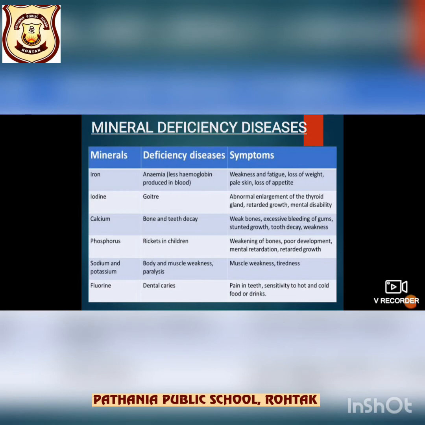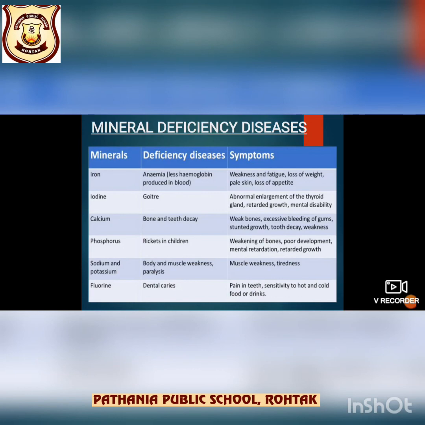Deficiency of iron. You all know that iron mineral is necessary for making hemoglobin present in our red blood cells. So deficiency of iron results in the blood containing too little hemoglobin. And what is the function of hemoglobin? I told you. Do you remember? The function of hemoglobin is to carry oxygen in our body. Due to deficiency of hemoglobin, the blood of a person is not able to carry sufficient oxygen to all the body cells to meet the requirement of, or you can say, production of energy, and this leads to anemia.